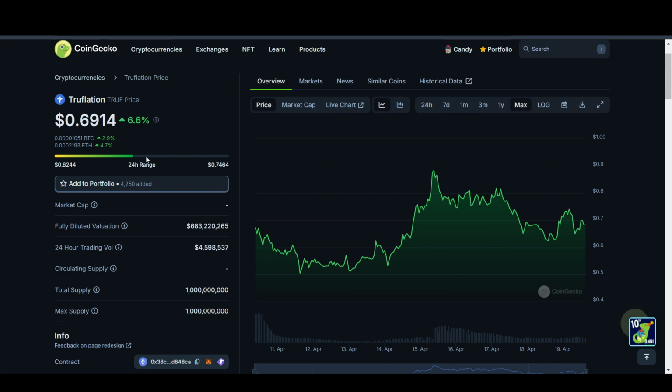But as for the long term, I think we need to see investors' tokens getting sold, or at least we need to see the sell pressure go down once they get their tokens, and we'll most likely see a lot of sell pressure in the future. But I think for the short term, it does have potential to go over $1.